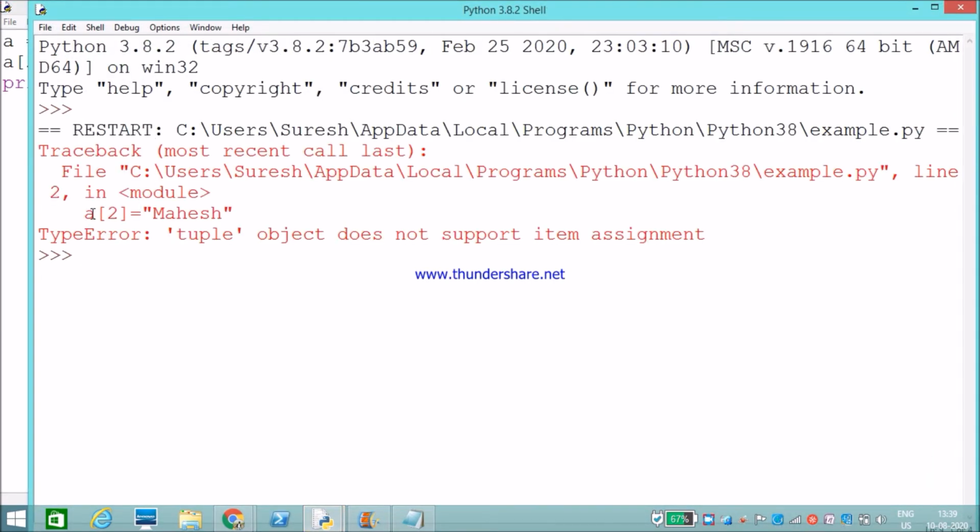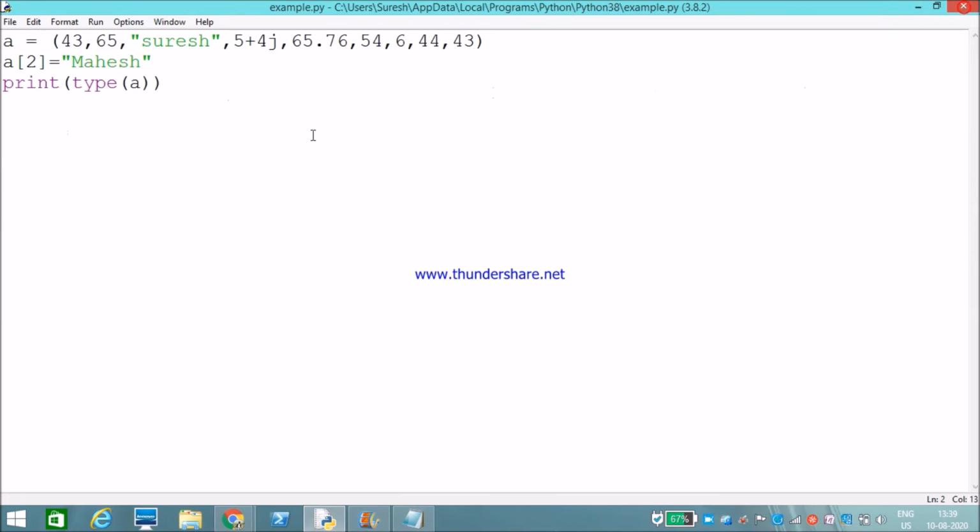See, it is not changed because it is immutable. Tuple object does not support item assignment, which means it is an immutable type. We can't change the values. Okay, like this you can prove it. If anybody asks how you can prove it is immutable, you just show it like that.